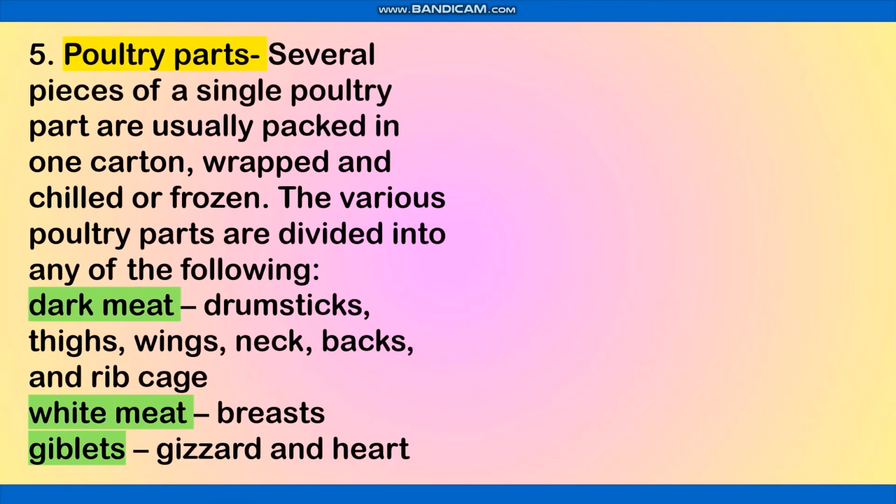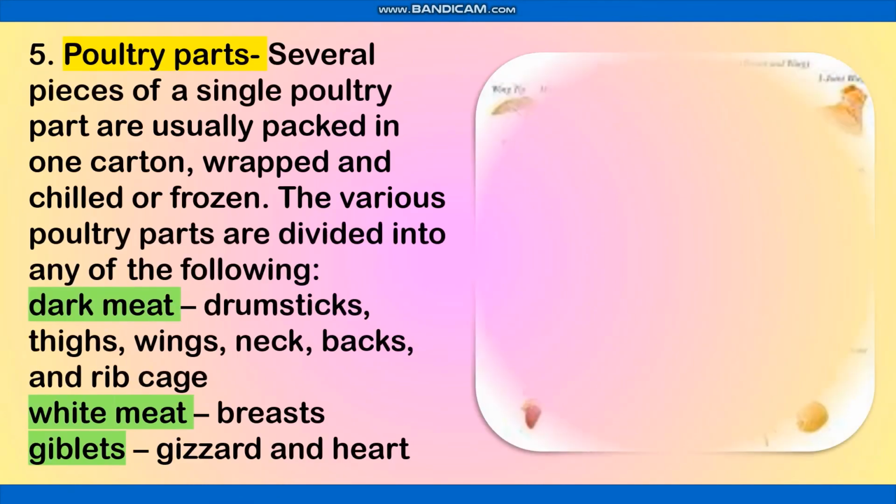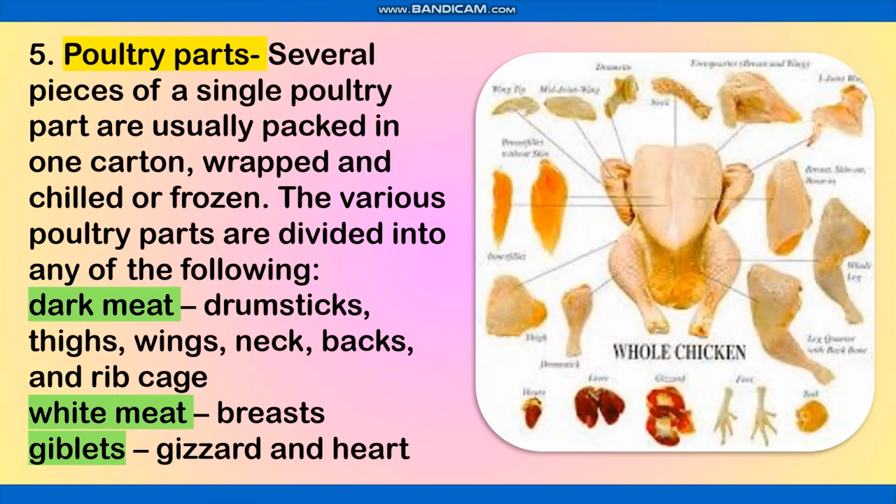Poultry parts. Several pieces of a single poultry parts are usually packed in one carton, wrapped, and chilled or frozen. The various poultry parts are divided into any of the following: dark meat, drumsticks, thighs, wings, neck, back, and rib cage; white meat, breast, giblets, such as gizzard and heart;